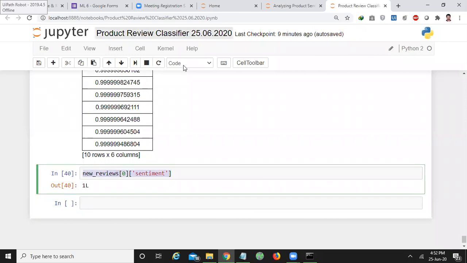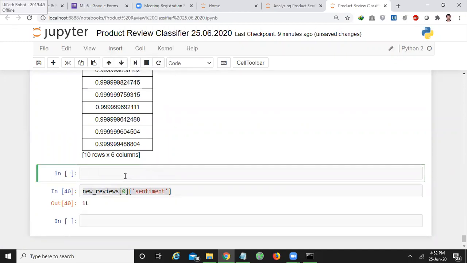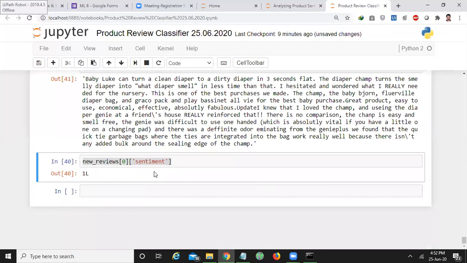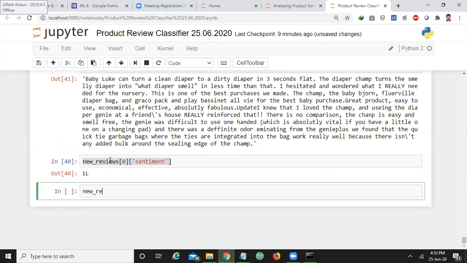Before that, first check its review. This is the review, and this is the predicted sentiment. And what you have predicted actually is the sentiment, right?